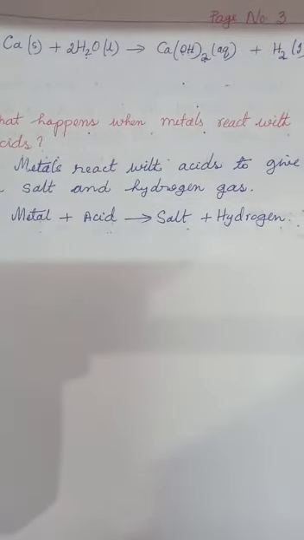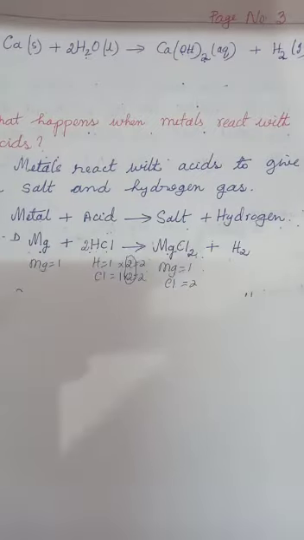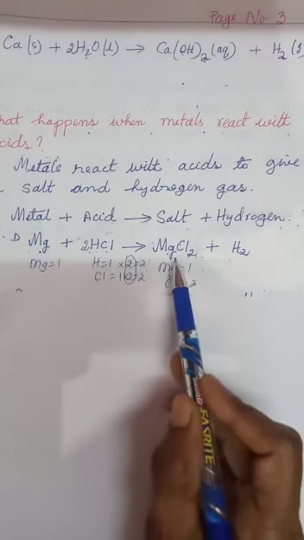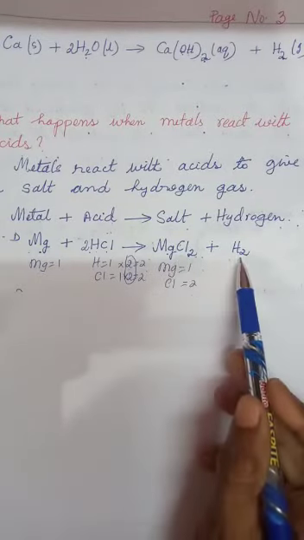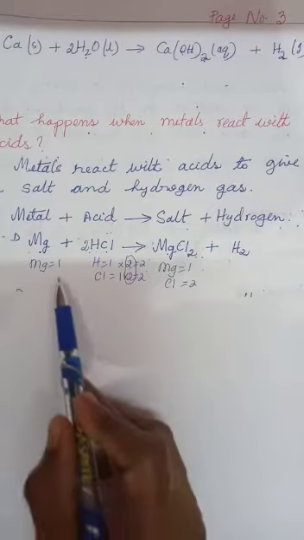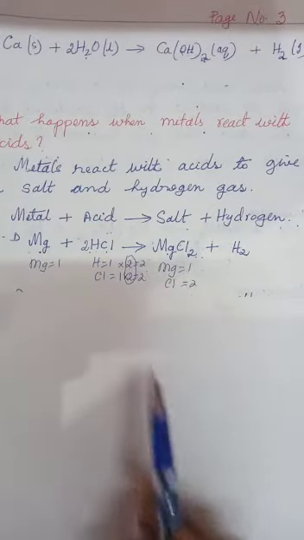Below the activity 3.11, there is a question. Write equations for the reactions of magnesium, aluminium, zinc and iron with dilute hydrochloric acid. Magnesium with hydrochloric acid gives magnesium chloride and it liberates hydrogen gas. Students, balance the equation.